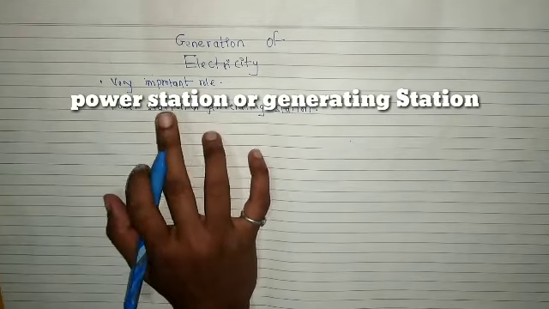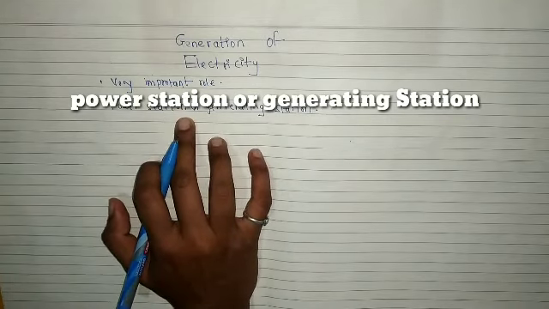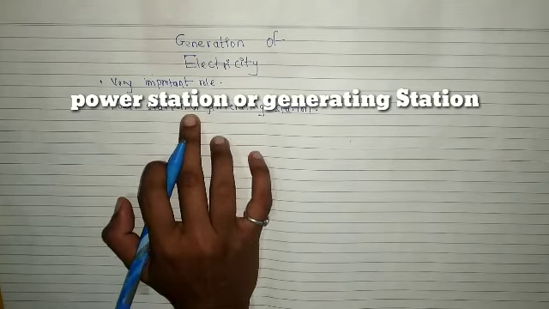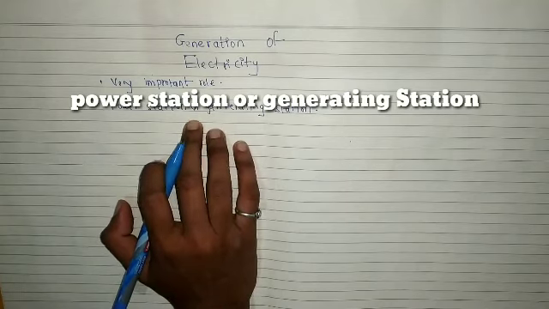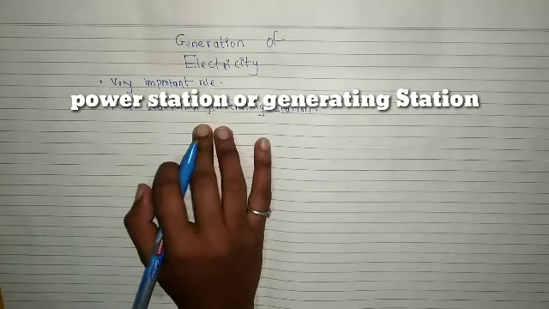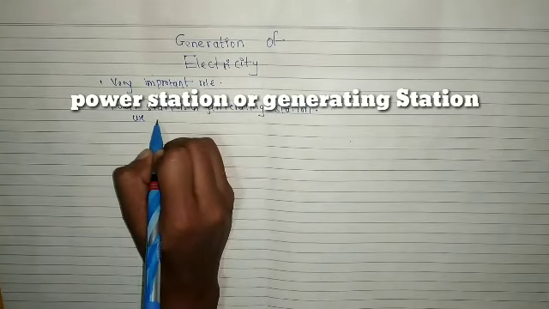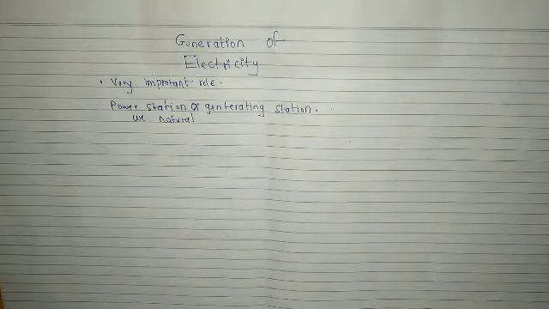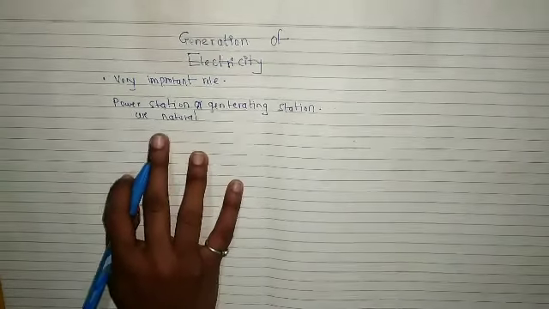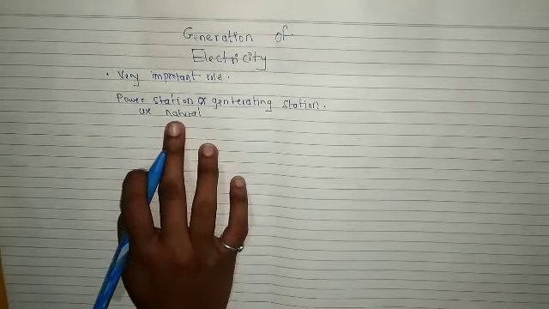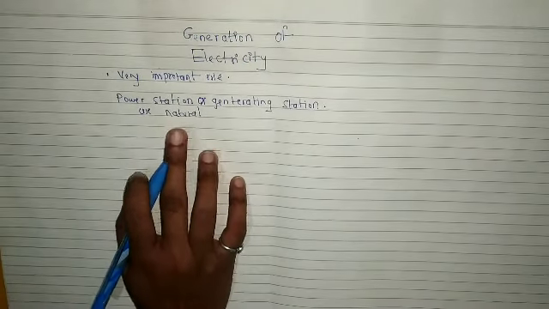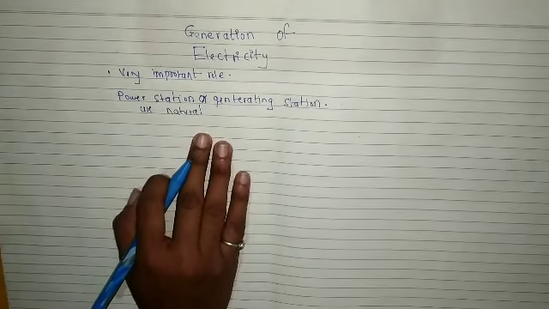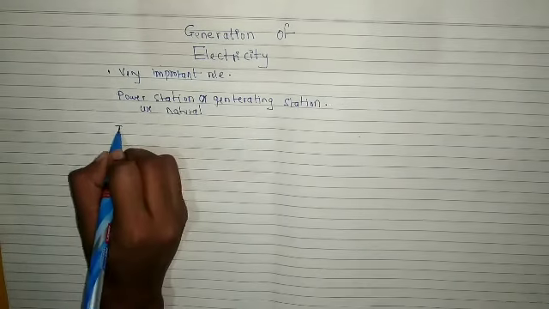So what happens in this power station? It has a big plant in which electric power is generated using a natural source. What do we use? A natural source, that may be water, right? So this is what we see in the power station. It has a big plant in which electric power is generated using natural sources. So we'll see the types.